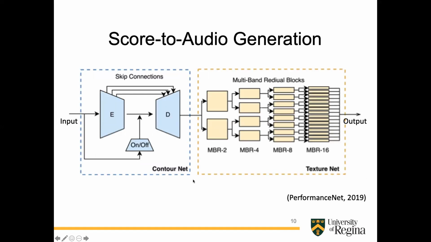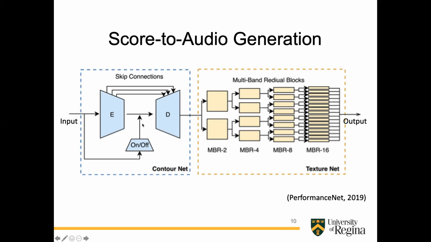What they have done is they have used these two different subnets for score to audio generation. Usually when people were using recurrent neural networks or LSTMs, they were actually doing it on audio to audio generation, where the machine learns audio features only. For our purpose, we want the model to learn audio features along with the score values and the sentiment labels. Therefore, it was a good idea to adopt this SentimentNet model.